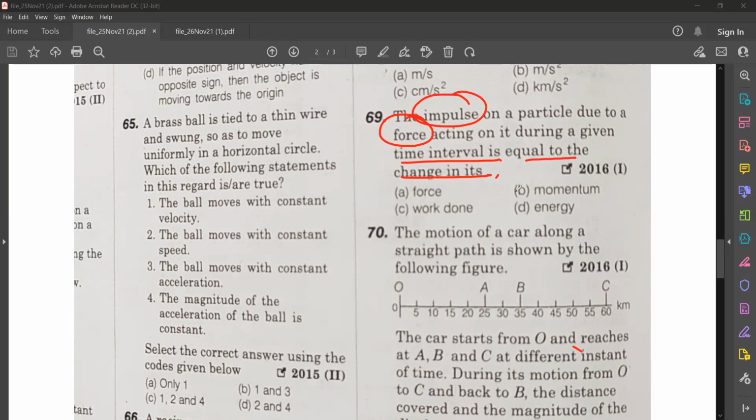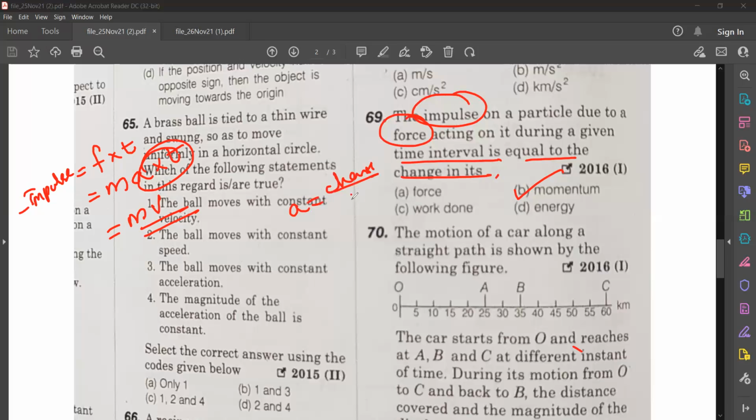Okay, so I've got the answer, momentum. See, what is actually impulse? Impulse is force into time, isn't it? F delta T, that is impulse. Now we know force F is equal to ma, into time. Then what is A into T? A into T is change in velocity, because we know A is equal to change in velocity by time, V minus U by T.